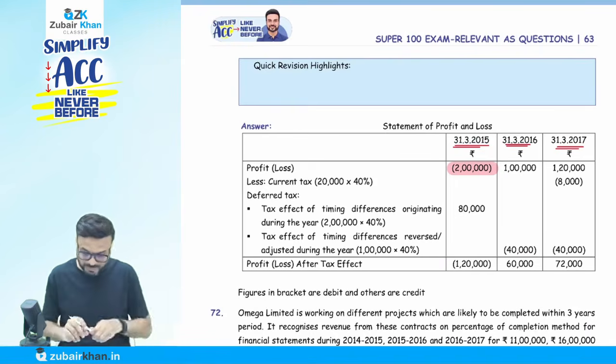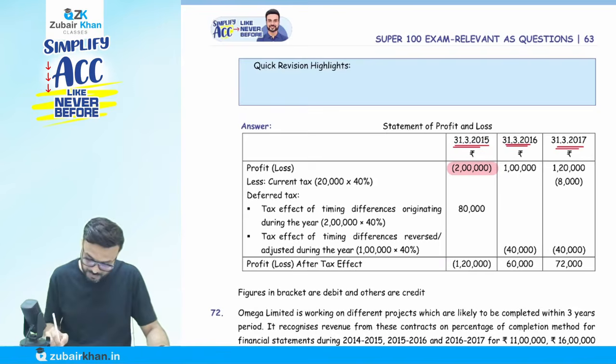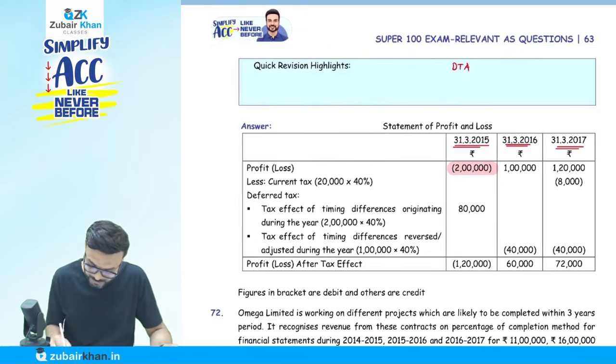So for your reference, in the first year we have to decide whether it's a deferred tax asset or liability. If we decide it's a deferred tax asset in the first year, let me write it down. Just give me one minute. First year, future years. Okay, there are 2 years. Future. Okay, now understand this.